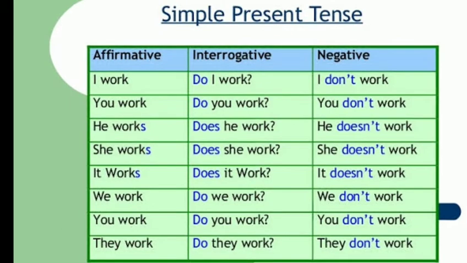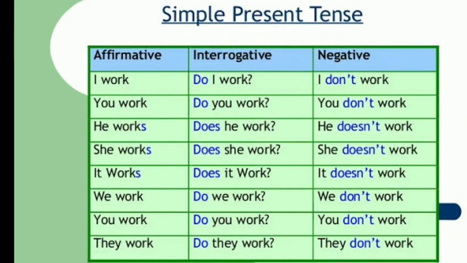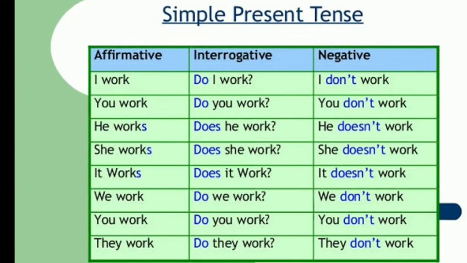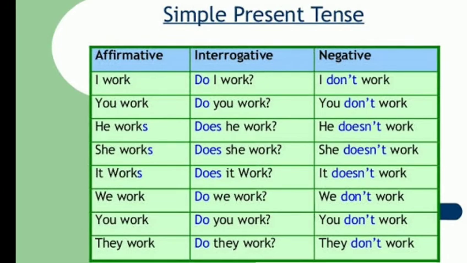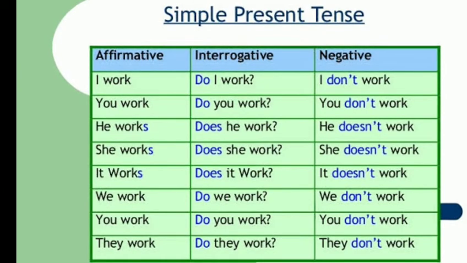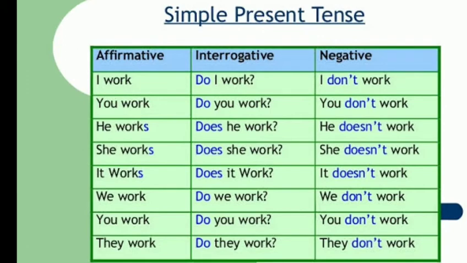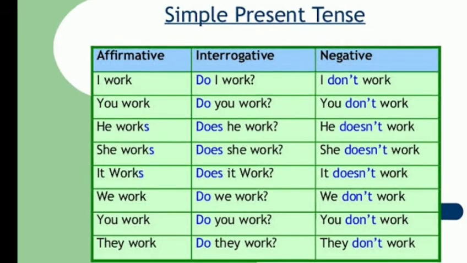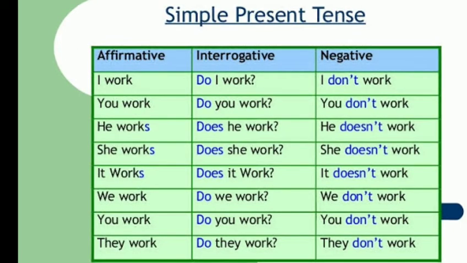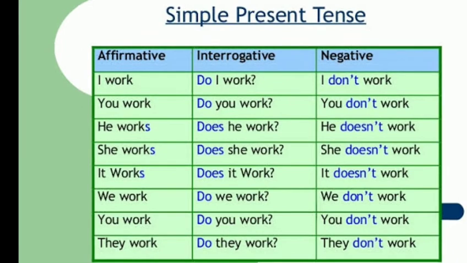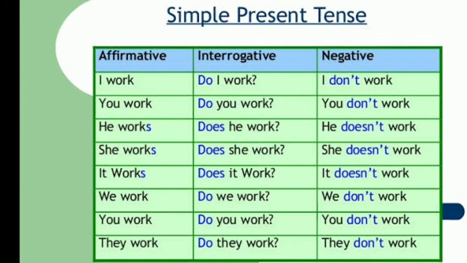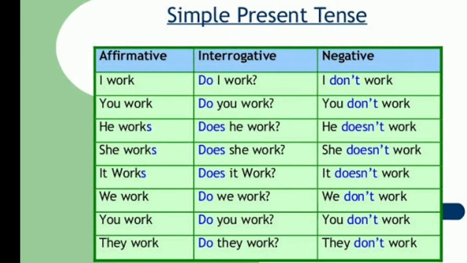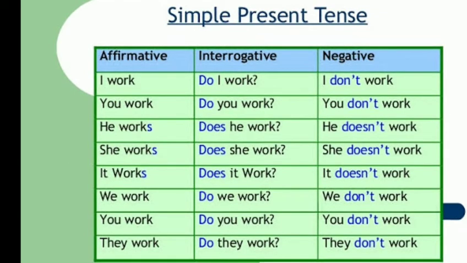But remember, when you use does, then no addition of s or es will be made to the first form of the verb. Okay, we will use work instead of works. Okay, does he work? Does she work? Does it work? Does Ahmed work? Do we work? Do you work? And do they work?